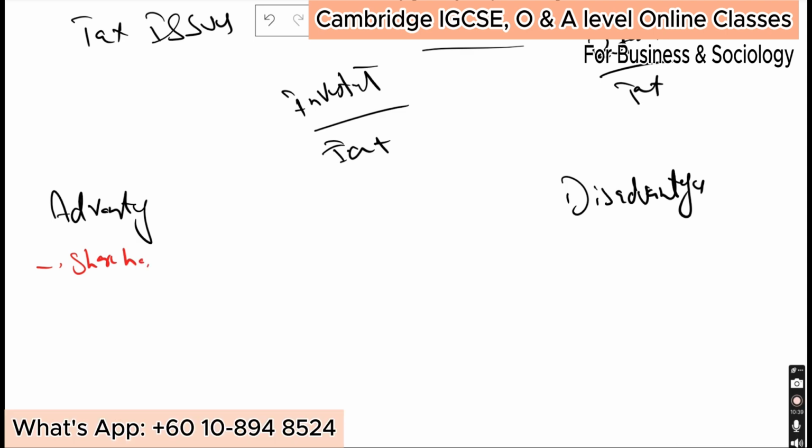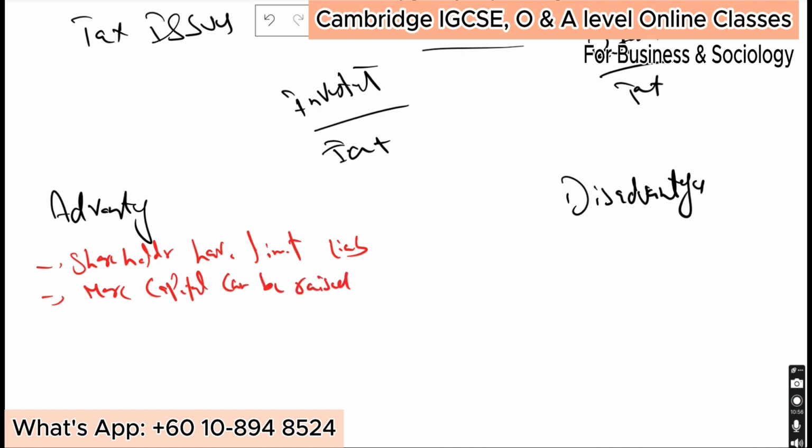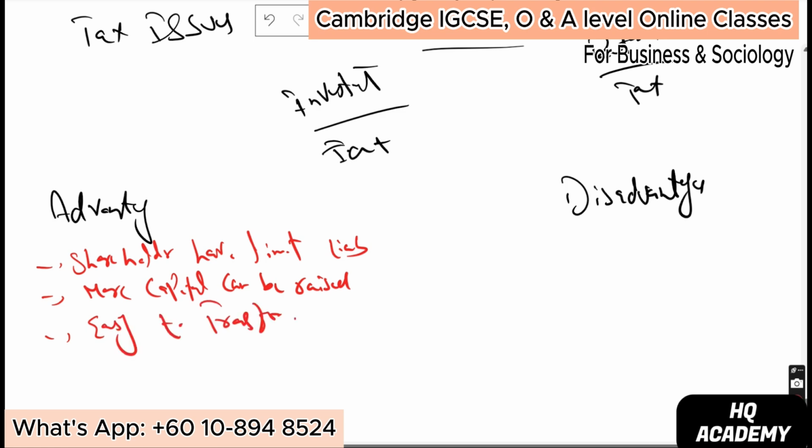More capital can be raised, of course. And it is easy to transform into public limited companies.